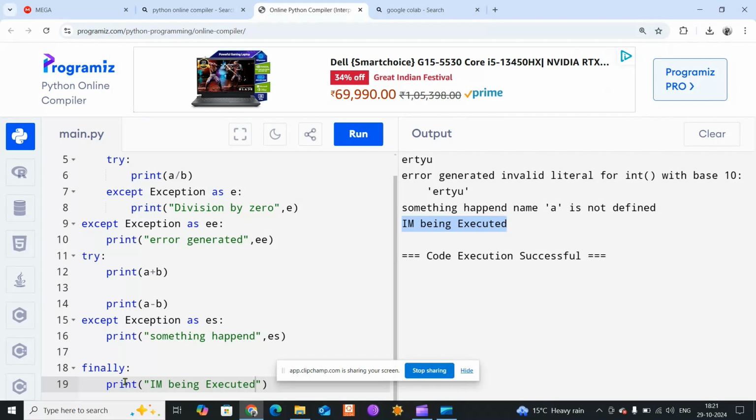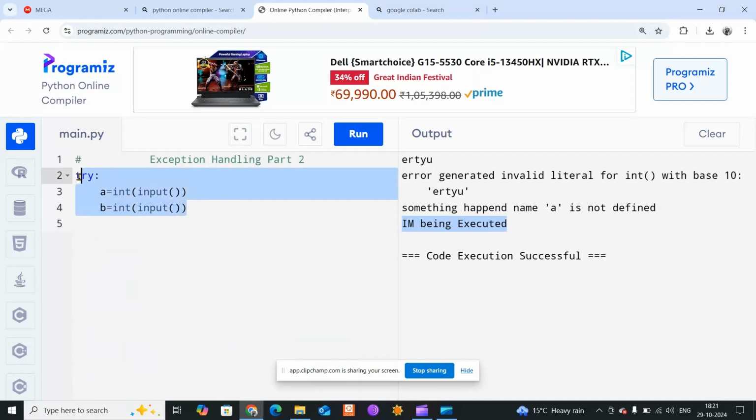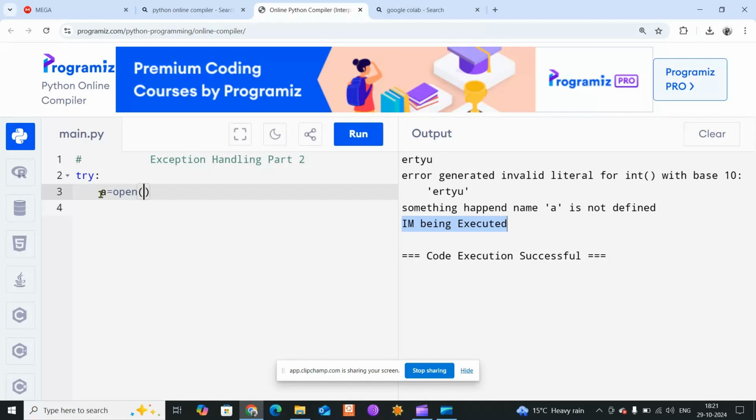But whenever you open a file, you also have to close that file, right? Suppose I am opening a file here, take an example, let me remove these things. Okay, take an example. Suppose I'm not having any file here. Let me use one example. Suppose I'm saying a equal to open, and I'm opening the file, let's say a txt file, and I'm opening it in the read mode, right? That means I can only read this text file.